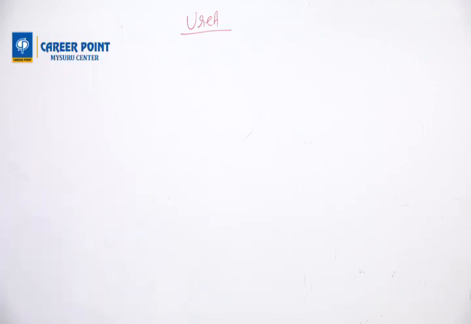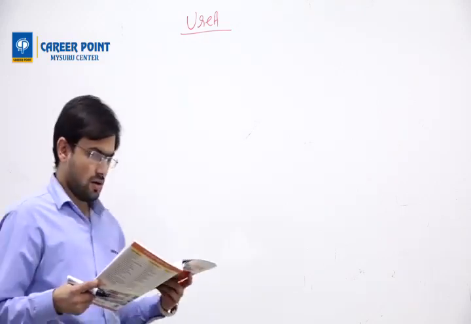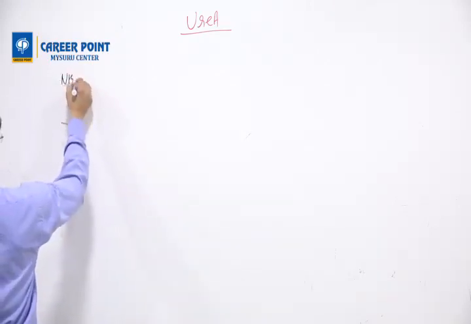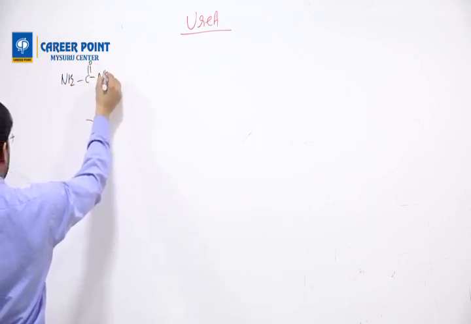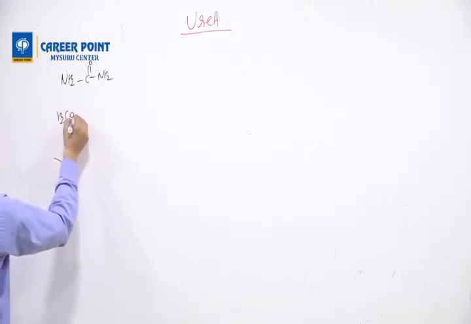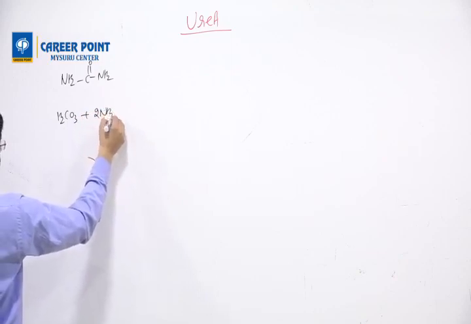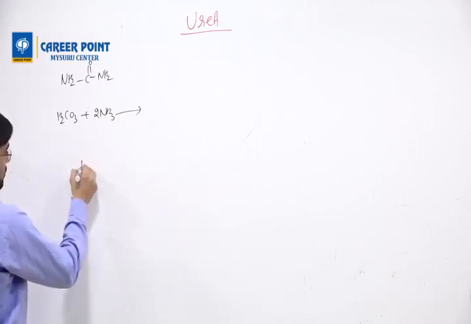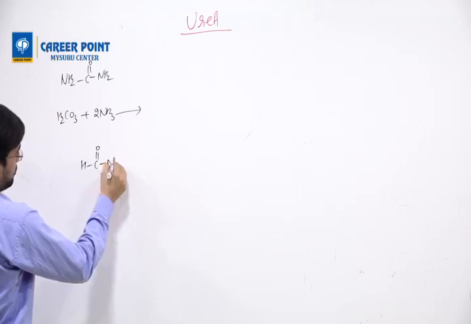Question number 3. Urea is NH2CONH2. It is not a diamide of carbonic acid. Diamide of carbonic acid means you will write H2CO3 plus 2 moles of NH3. This is the first reaction. Carbamide happens for HCONH2.